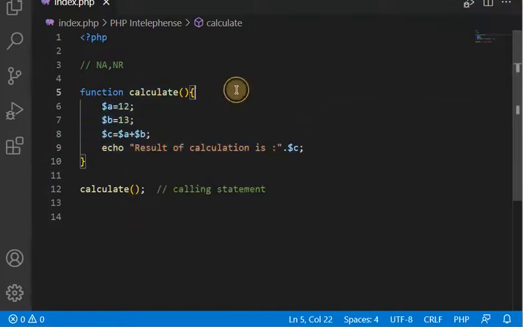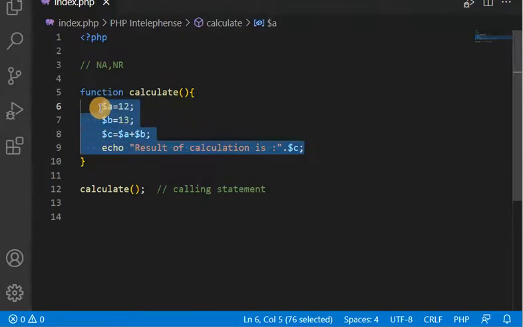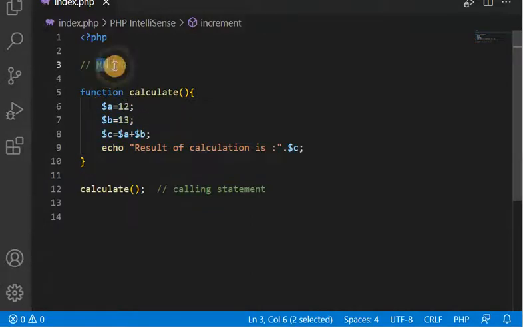So here you can see this function is nothing but a group of statements which performs a particular task as per our need. So the type is no argument, no return. This is a very basic example to understand the first type of function, that is no argument, no return.